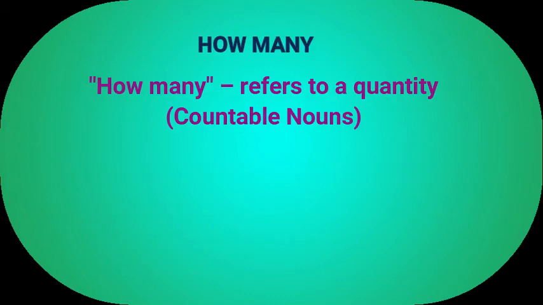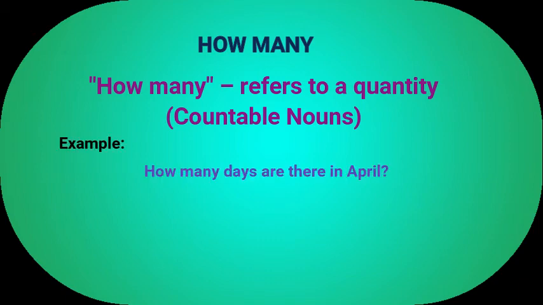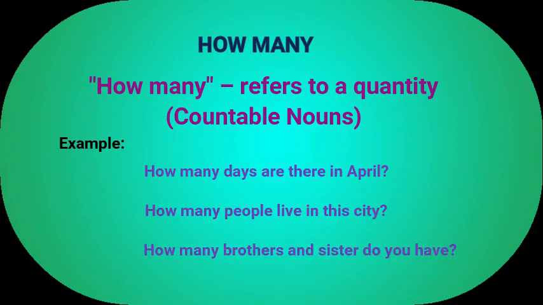How many refers to a quantity, used with countable nouns. Example, how many days are there in April? How many people live in this city? How many brothers and sisters do you have?